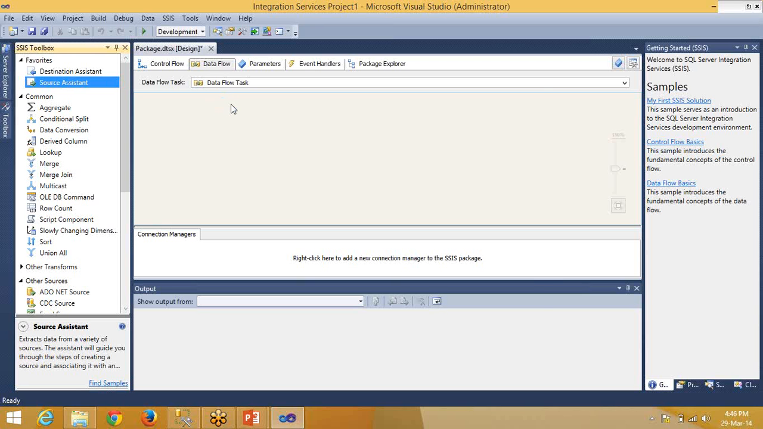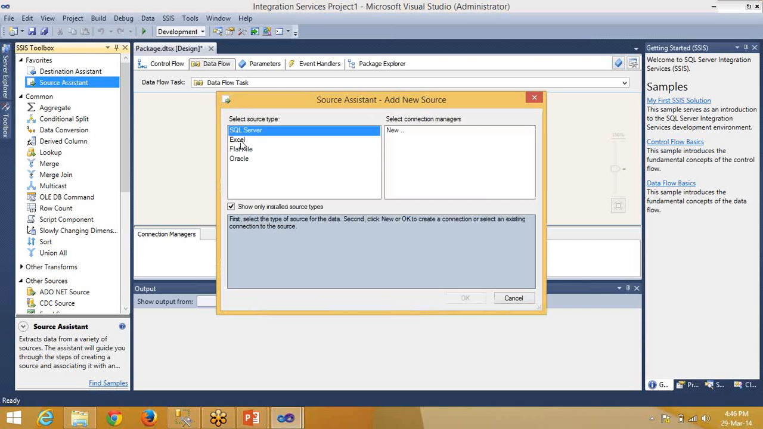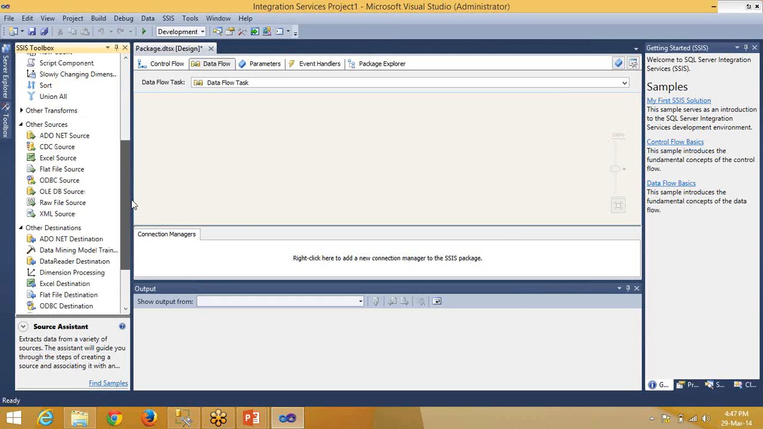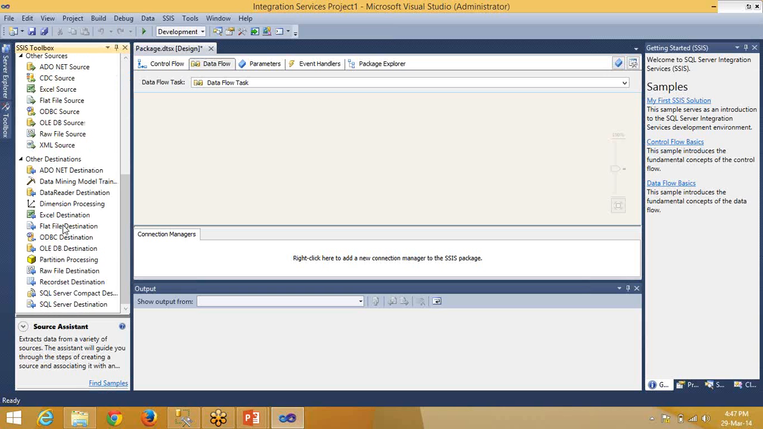If I double click it, see, SQL Server, Excel, flat file. These are the mostly used. Oracle is another database, if we want to integrate from different databases of different data providers. So for the quick part, they implemented the source assistant and destination assistant. If you need anything else, you can find it in other sources and other destinations.